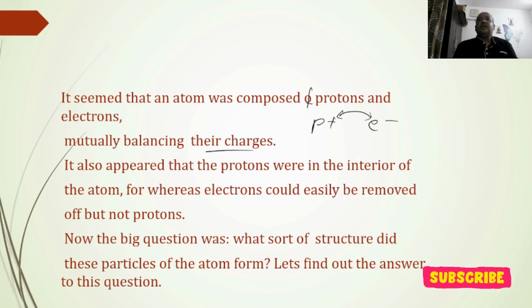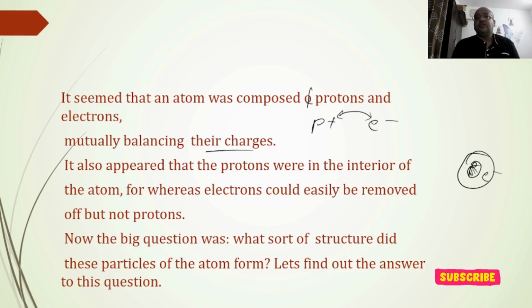Thereby it also appeared that protons were in the interior of the atom, and the electrons, which are outside, could be easily removed. Electrons can be easily removed, but protons cannot be removed easily. Now the big question was, what sort of structure do these particles in the atom have?